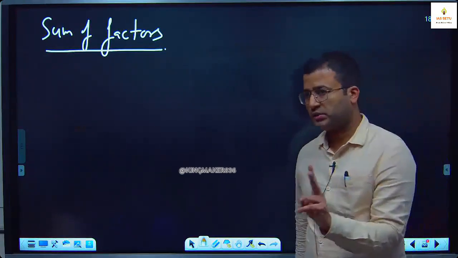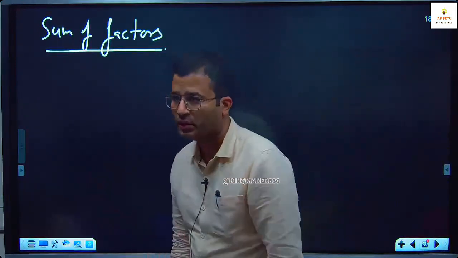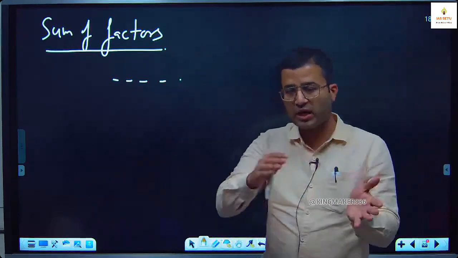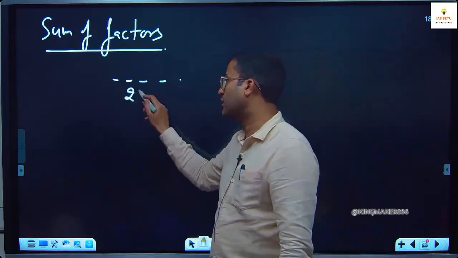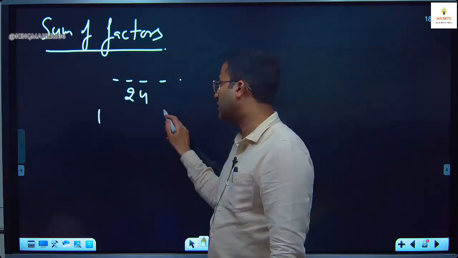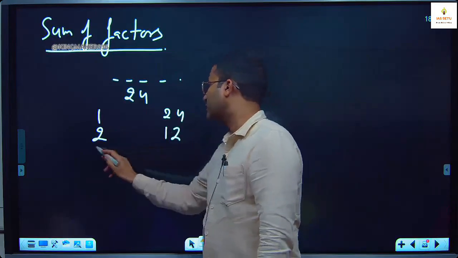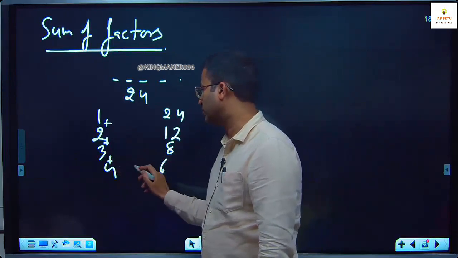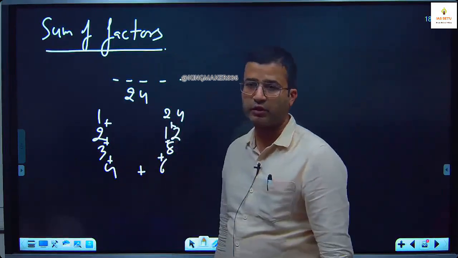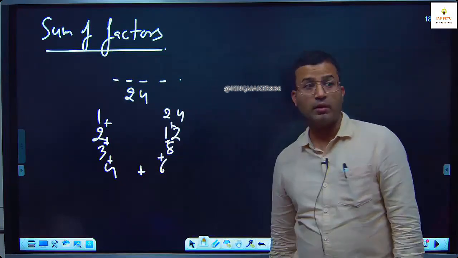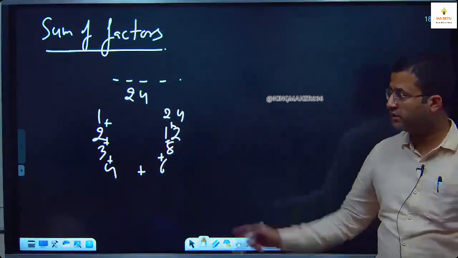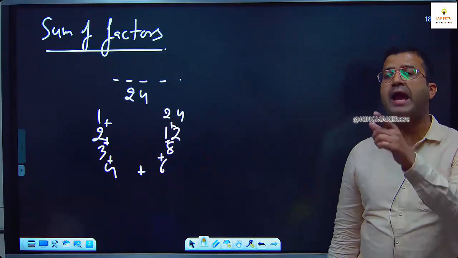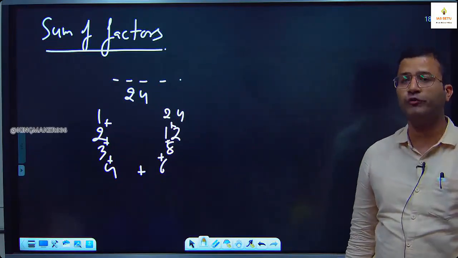You have two choices. First choice is you take all the factors manually. मैनुअली सारे फैक्टर्स निकालेंगे. जैसे 24 के, factors of 24 is 1 and 24, 2 and 12, 3 and 8, 4 and 6, and you add 1 plus 2 plus 3 plus 4 plus 6 plus 8 plus 12 plus 24. It is a small number you can afford, but if it is a bigger number it will be difficult. This is the first choice. You take all the factors and add them manually, without formula.